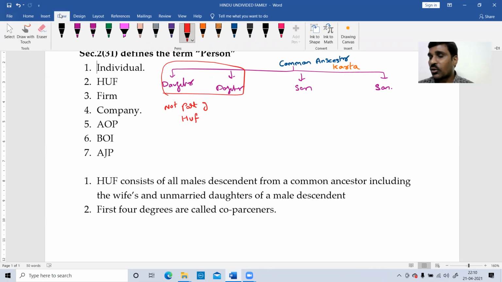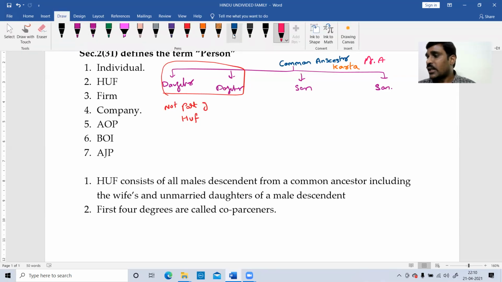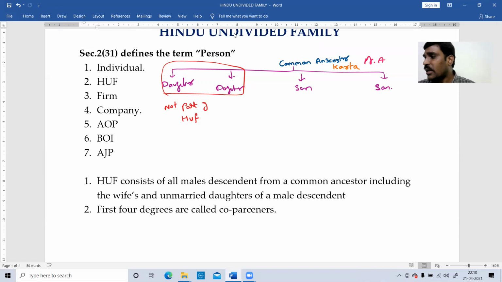If I want to start with the karta, the common ancestor Mr. A, I will start with Mr. A's son. Mr. A's daughter will not become part of the HUF. This son may have a wife, and a son and daughter again.